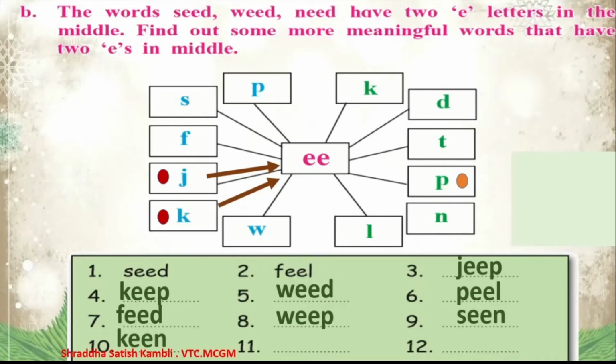Alright. And then you have peak. P-E-E-K. Peak. That is to look at someone like this. And finally, the 12th word that you have is seep. What is the word? Seep. It means when water goes slowly inside the earth, we say it seeps.